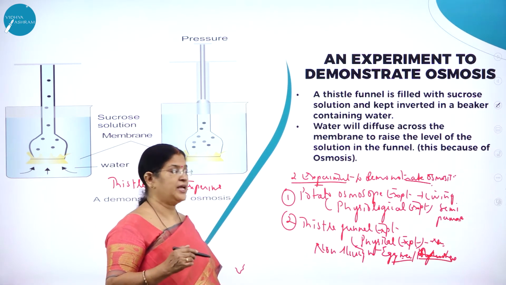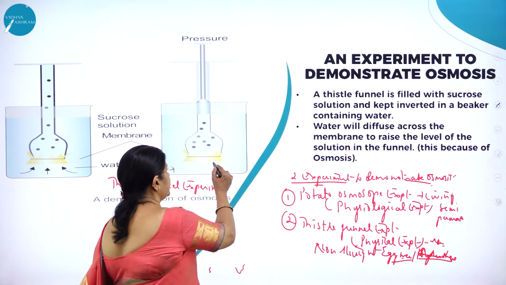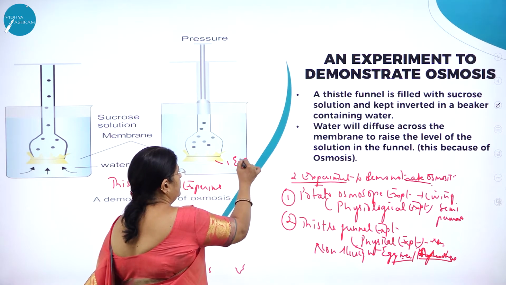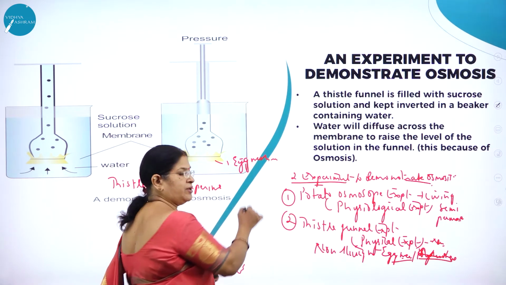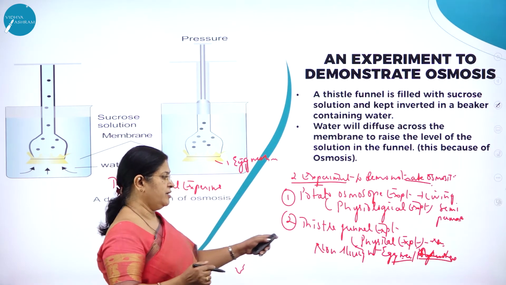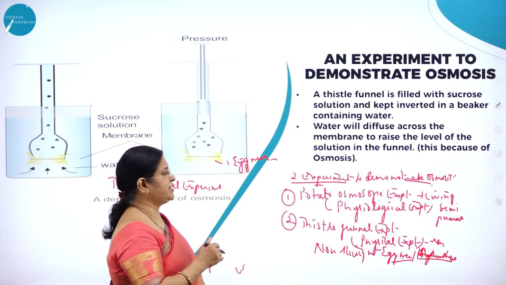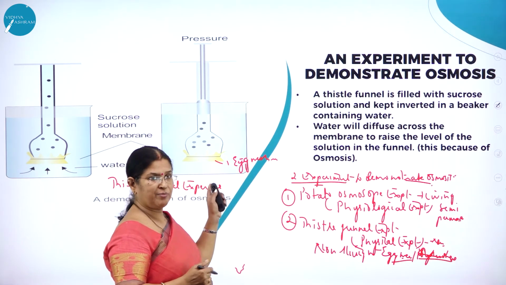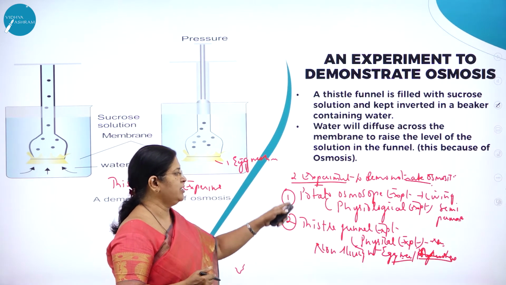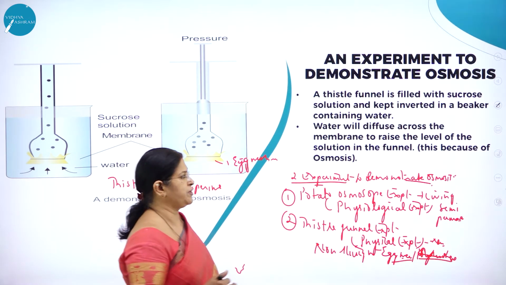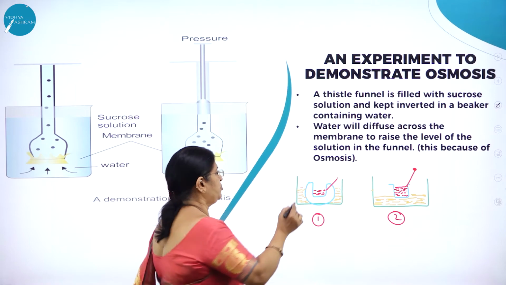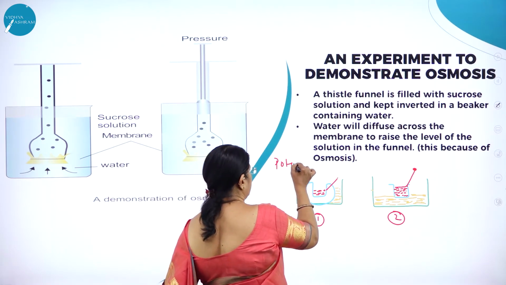Here in thistle funnel, egg membrane is taken. Here you can see the egg membrane. This is acting as a non-living membrane. So it is called physical experiment. Now let us see the first one and then study about the second one. So let us understand what is this potato osmoscope experiment.